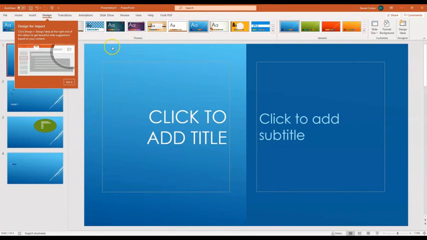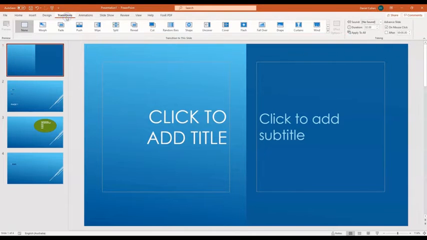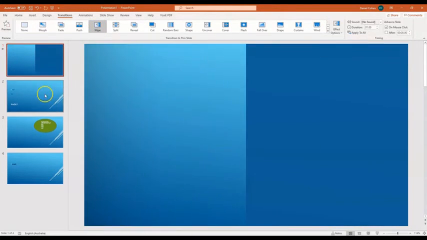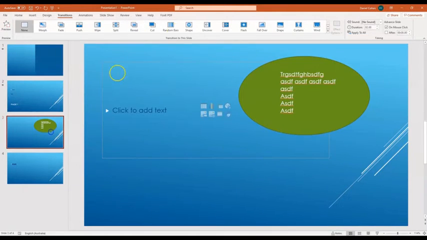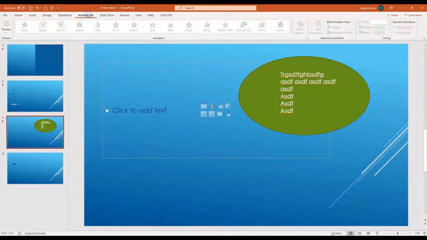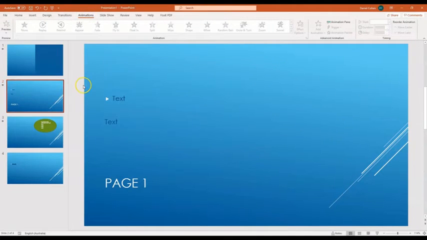The other thing that is worth highlighting is the transitions and animations. So if you click the transitions tab, this is how each slide will move from one to the other. So if I want it to wipe left, I'll just click that on this one, do it slide by slide, however you see fit, and this is how the slide appears. The animations one is a good one because this will give you some control over what's happening on the screen, so that you can present information in different ways.